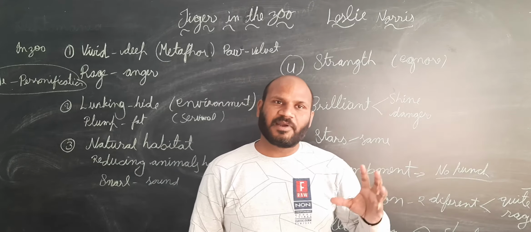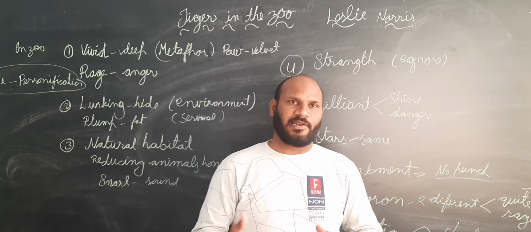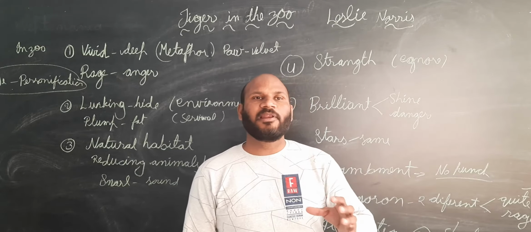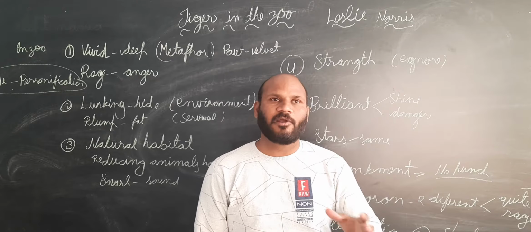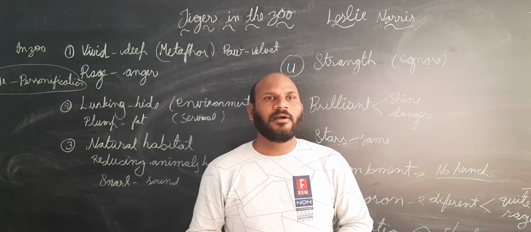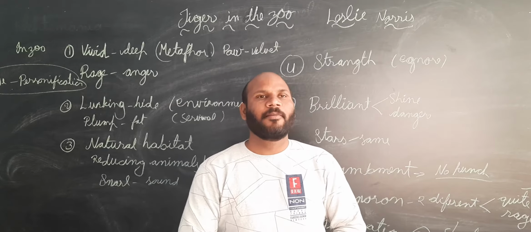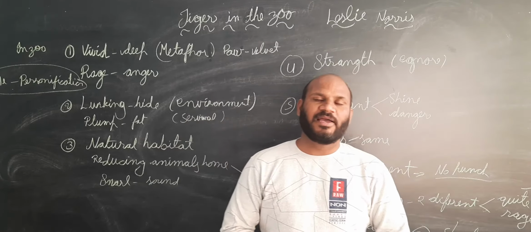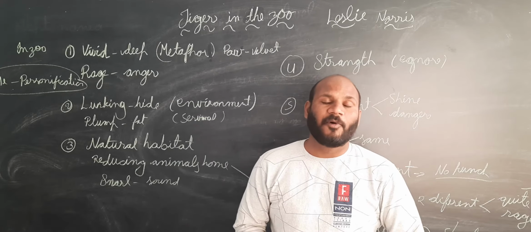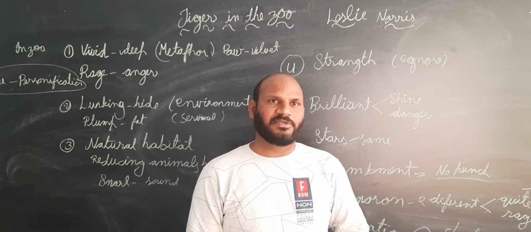What kind of different behavior can we see in the tiger? This is what the poet is going to tell us. He also wants to tell us that when someone is put into a cage, how does the behavior of the particular animal or human being change, and how does it find itself helpless. We are going to see all these things in this poetry. It has altogether 5 stanzas. In between the stanzas, I will tell you whatever poetic devices are used, and in the end we shall talk about the figures of speech.